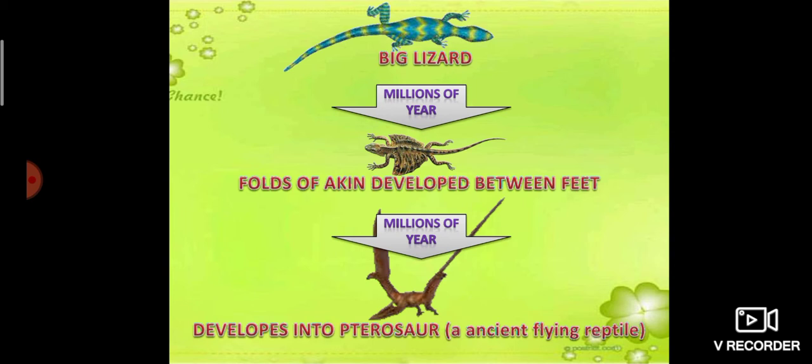So this is not a sudden development. It takes millions and millions of years to become a pterosaur from the big lizard. Sorry, evolution is not a sudden process. It is a gradual, steady, slow process. So these are about evolution. Okay, then what are the evidences of evolution?